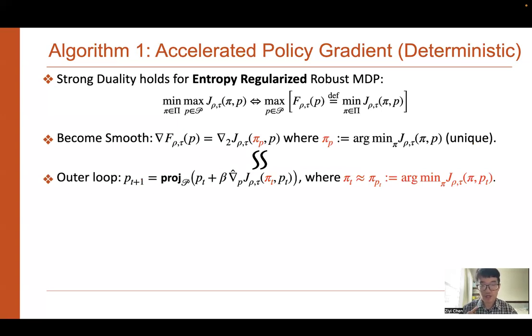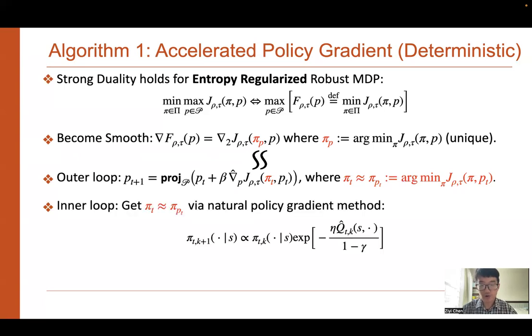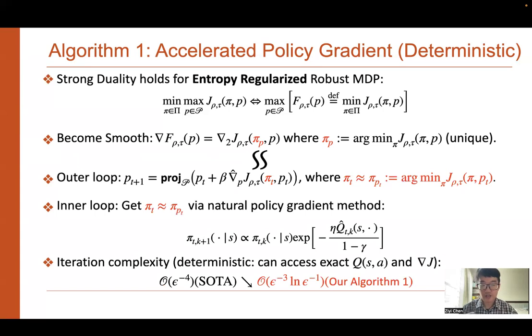Here, to estimate the gradient, we also have to approximate the optimal policy pi. How to do that? Well, in the inner loop, we approximate the optimal policy pi using the well-known natural policy gradient method. Then we obtain the improved iteration complexity in the deterministic case, where we can access the exact Q function and the exact gradient.